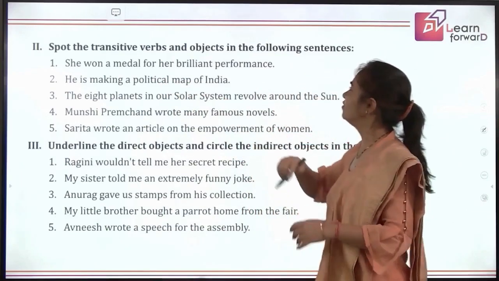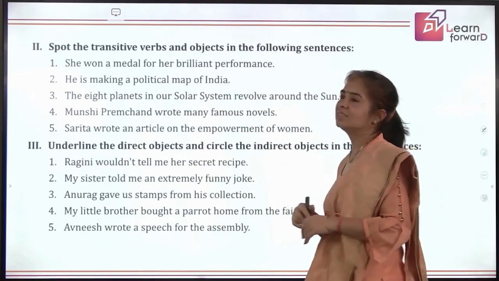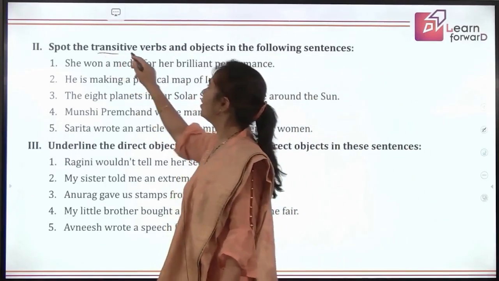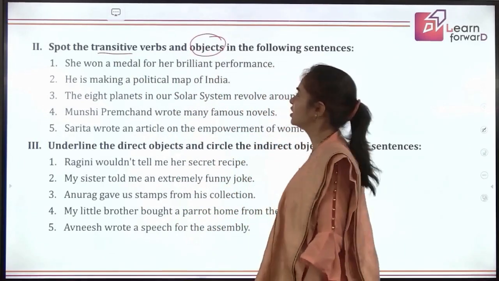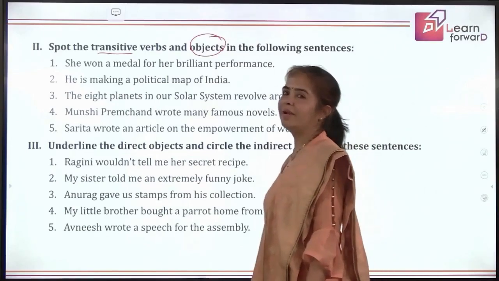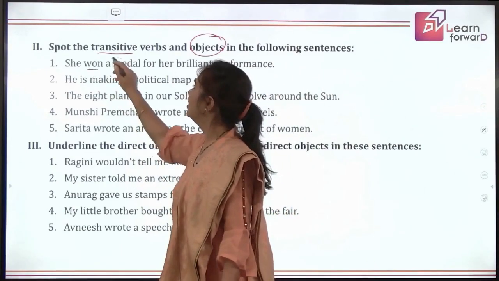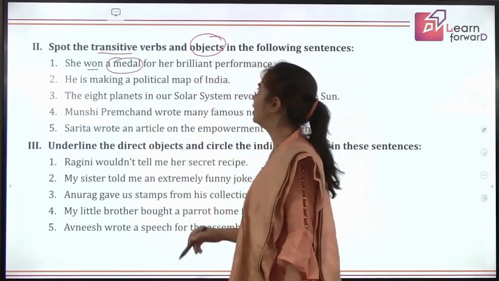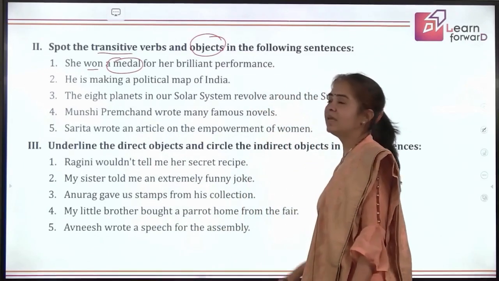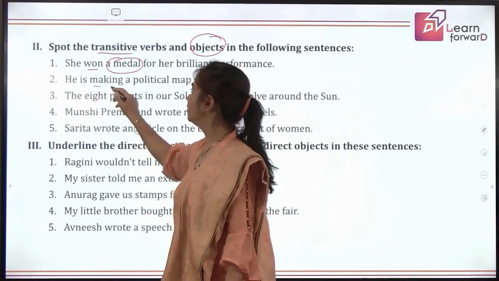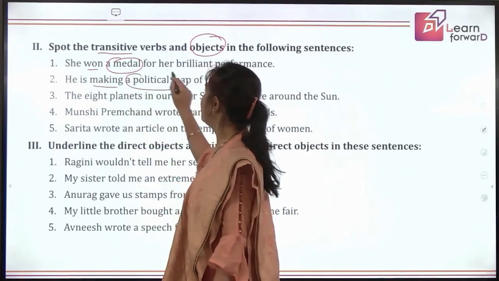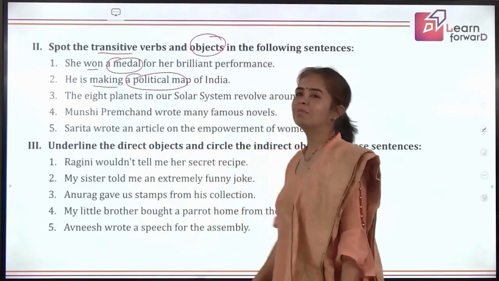Spot the transitive verbs and objects in the following sentences. So we'll be just underlining the transitive verbs and we will circle the objects. She won a medal. Yes. And what did she win? She won a medal for her brilliant performance. He is making a political map of India. Making is the verb. What is he making? A political map. So the object is encircled.